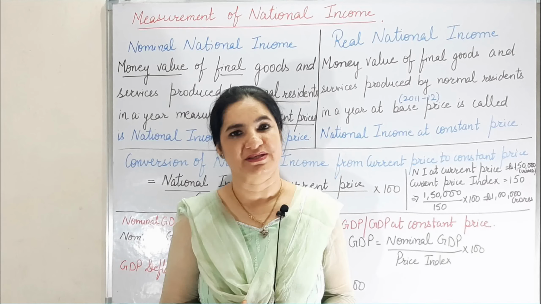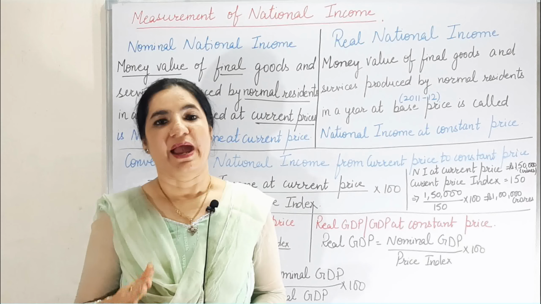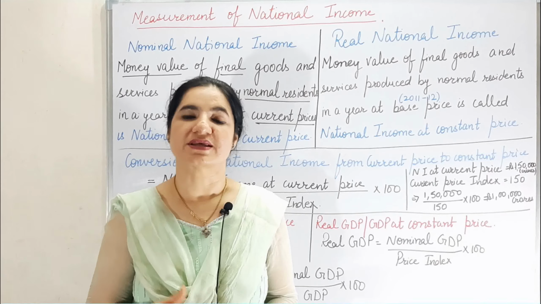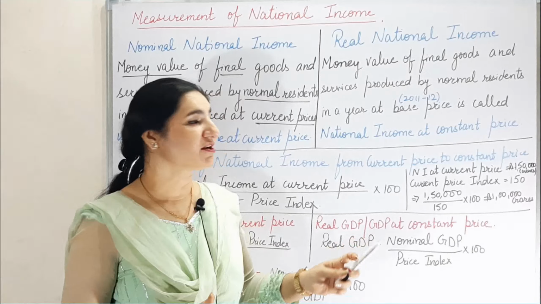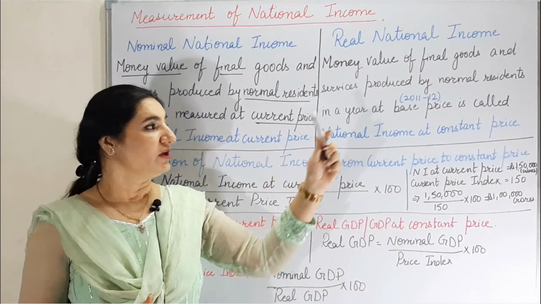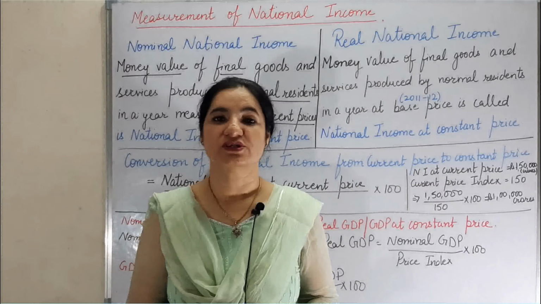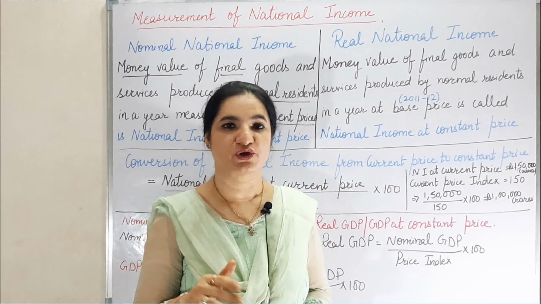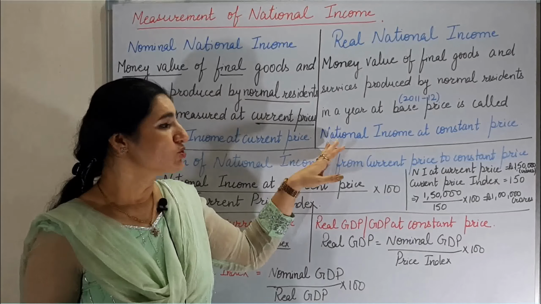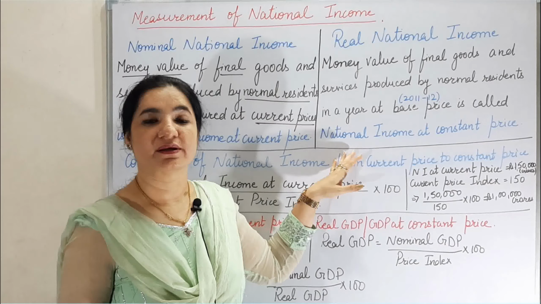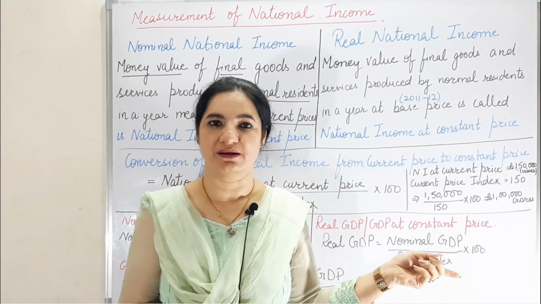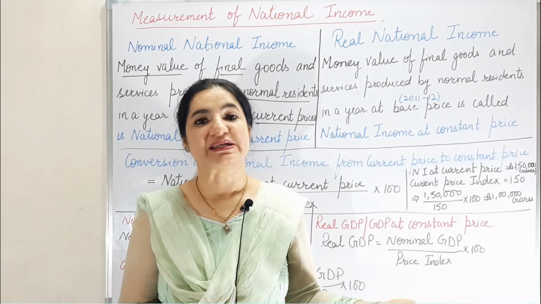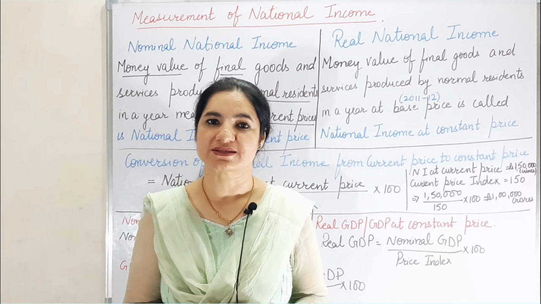Base year is that year in which normal activities were going on, and because of these normal activities there were no major fluctuations in the prices. As per the surveys till now, we are considering 2011-12 as the base year. This is for your kind information. So in national income calculated at the base year's price, we are taking the price of that year, that is 2011-12, multiplied by the commodity produced in this year.